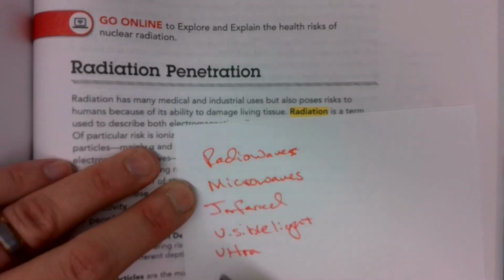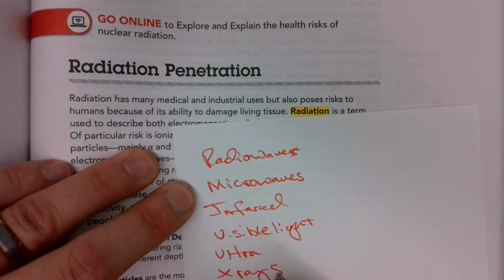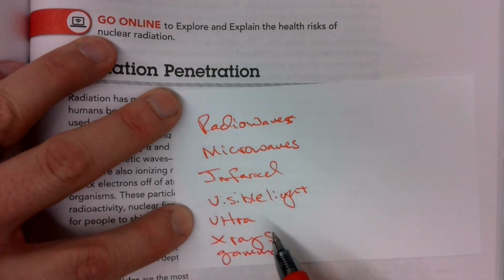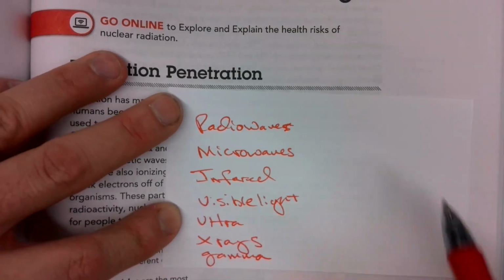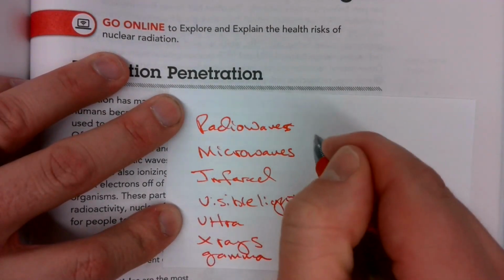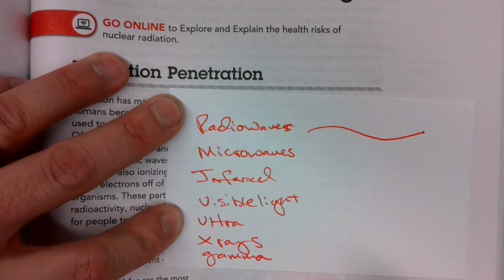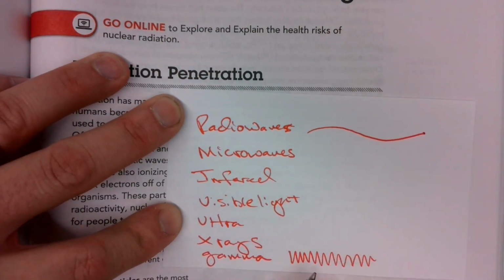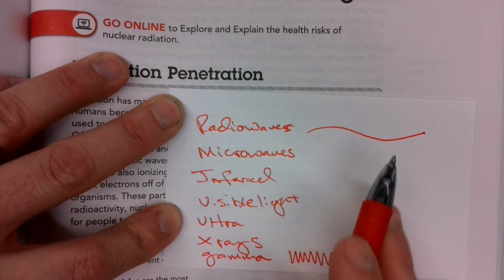We have X-rays, gamma rays. Okay, so we've got these different types of electromagnetic radiation, and it's all based on the wavelength. So radio waves are going to be real long, while gamma rays are going to be really short. They're going to have a much higher energy than radio waves do.